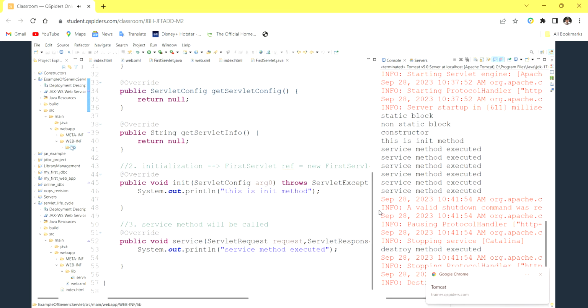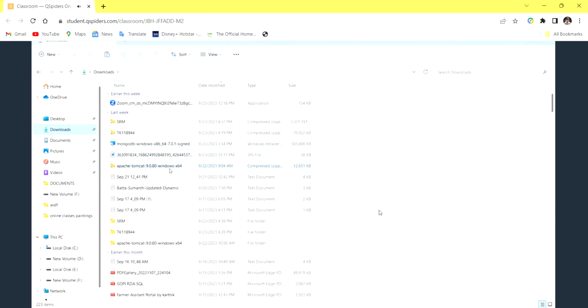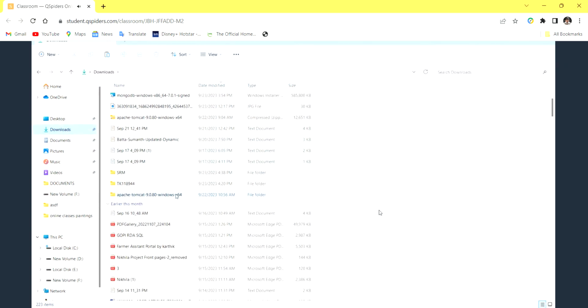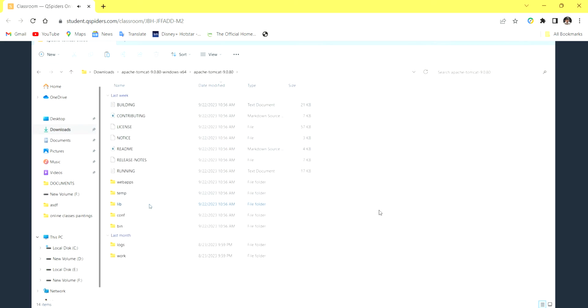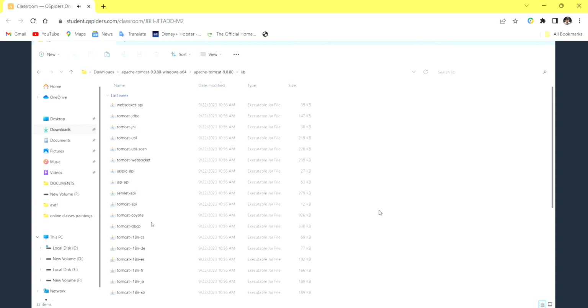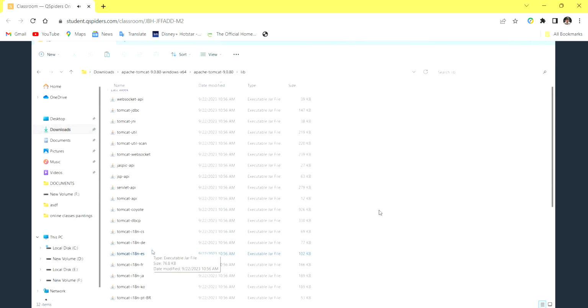Yeah, in the Tomcat server. Okay, but don't tell it as Tomcat, tell it as a server. If you are having doubt, whatever server we have downloaded, go to the downloads and see the Apache Tomcat server that we have extracted. Open it, and inside the lib folder in the libraries, you can see the servlet API will be there. You have to search.